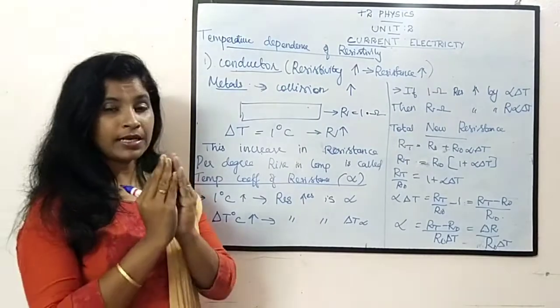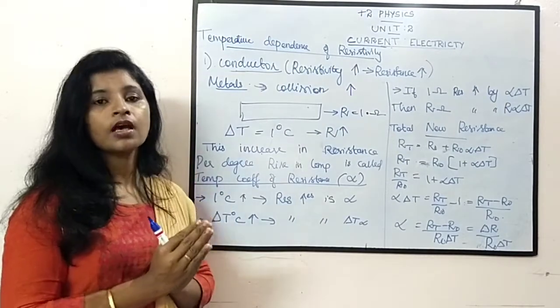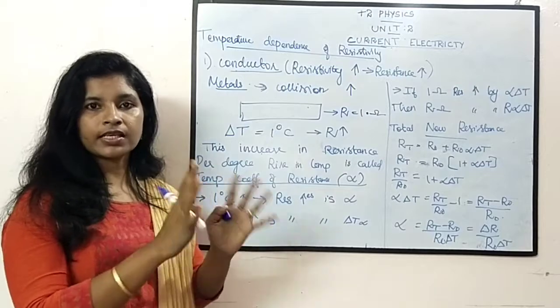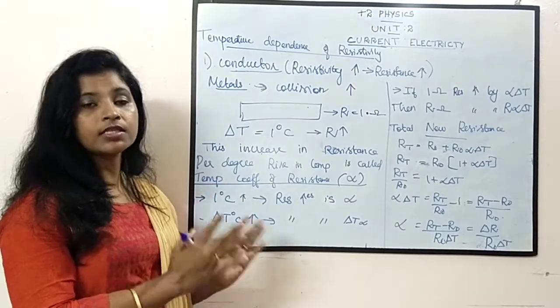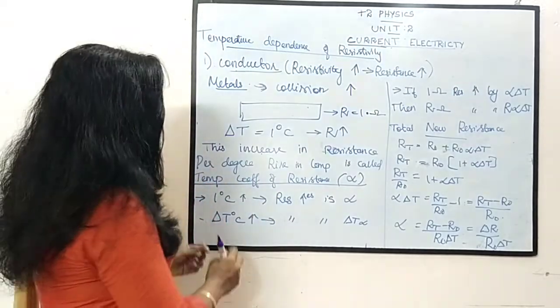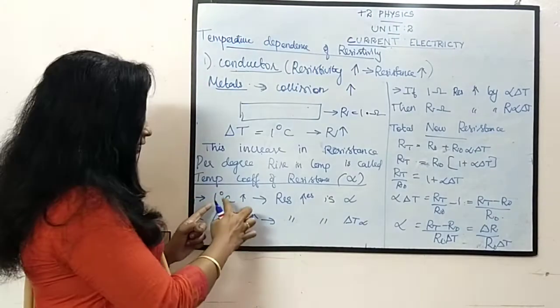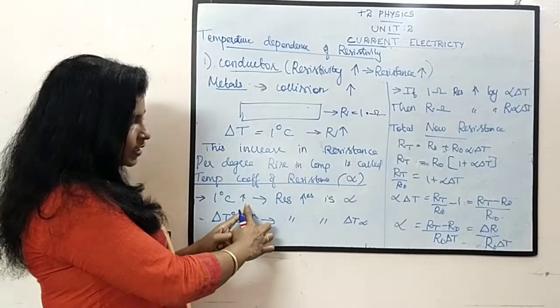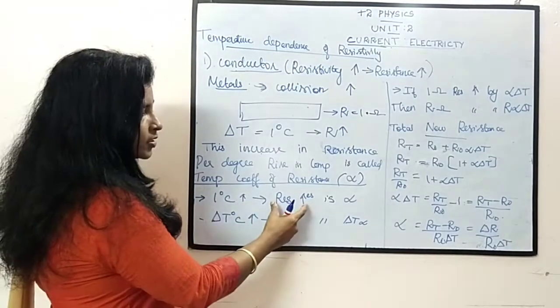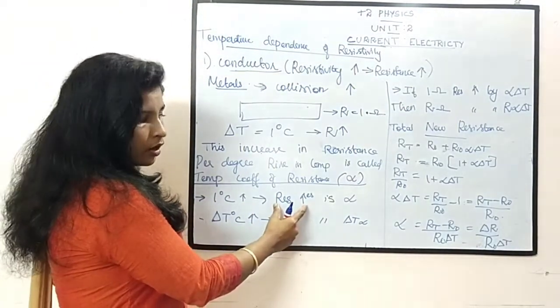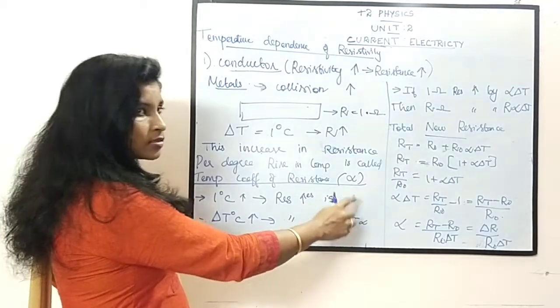Please listen to this clearly. It is not in your textbook. They have just given the formula. If you listen to it, it will be useful for you. Consider we are increasing the temperature by 1 degree Celsius. At that time what happens? Your resistance is increasing. Let that increase in resistance be alpha.